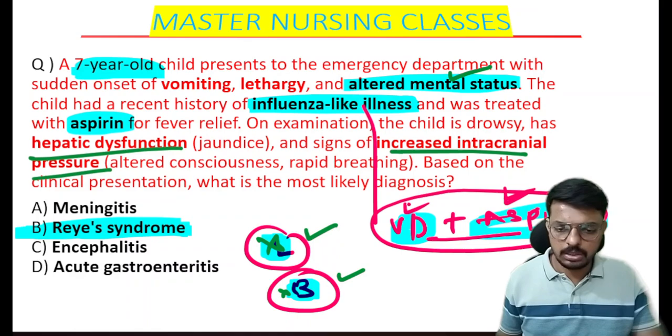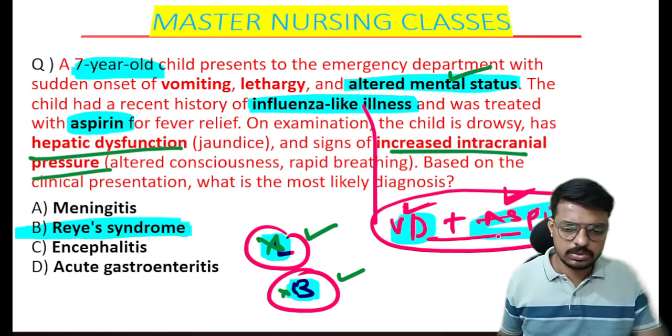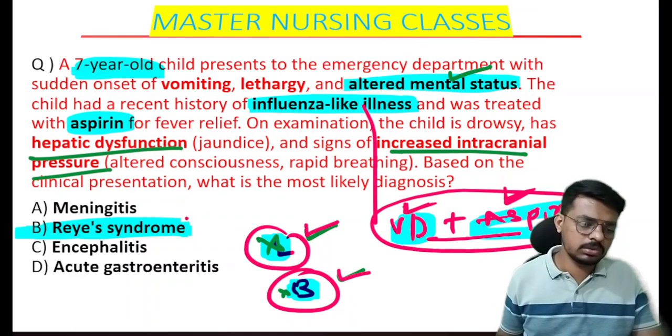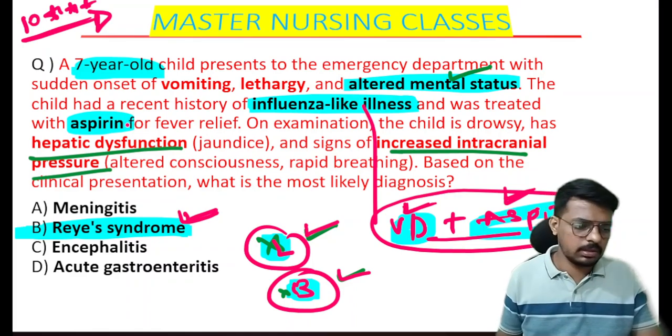So if you give aspirin to a child who has a recent history of viral infection, there will be autoantibody-induced liver damage and autoantibody-induced brain damage. This particular situation we call Reye syndrome. Again, this will be a 10-star topic and question for you all. Very, very important, right?